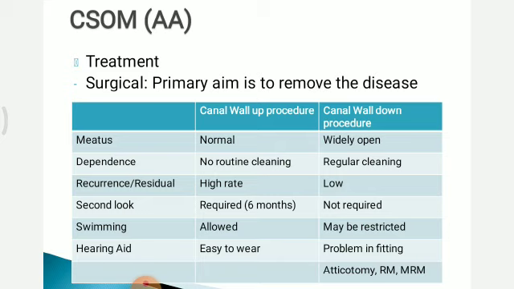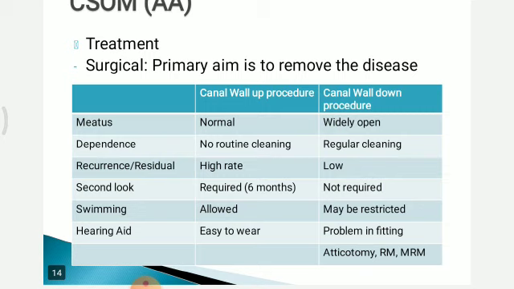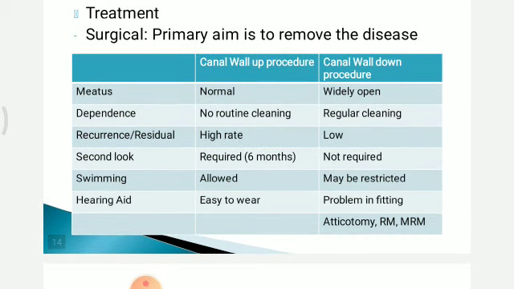Now what is the treatment? Surgical treatment, and its primary aim is to remove the disease. Now we can have two options, whether to keep the posterior bony canal intact or remove the canal. So according to the surgery, there are two types. First is canal wall up mastoidectomy, second is canal wall down mastoidectomy, in which let us see the difference.